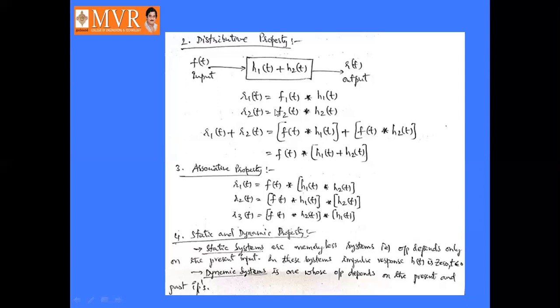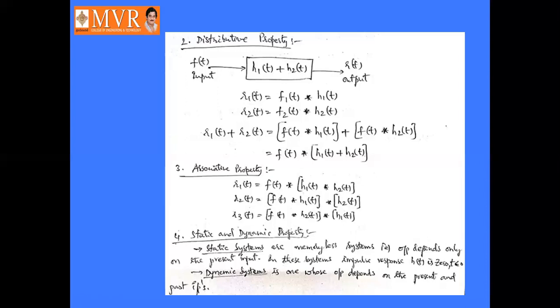Next one is static and dynamic property. What is meant by static systems? So static systems are generally memoryless systems. These systems do not have any memory. The output depends only on the present input signal. In these systems, impulse response h of t is 0 for t not equal to 0. Static systems are memoryless systems. There is no storage in these static systems. That's why we call static systems memoryless systems.